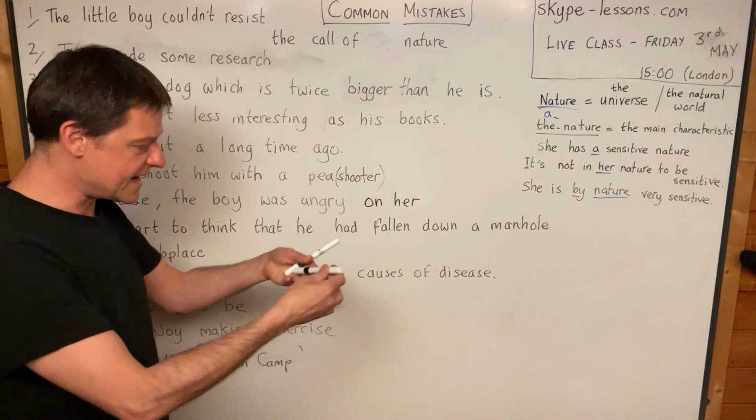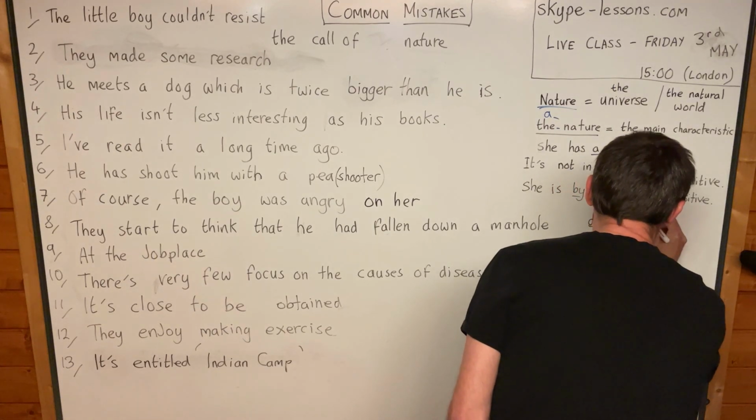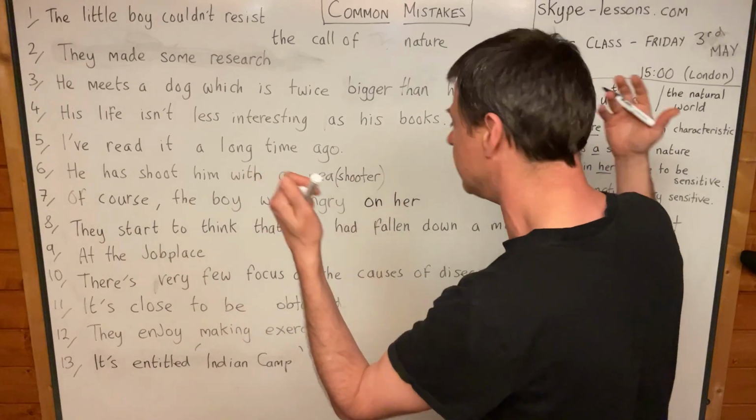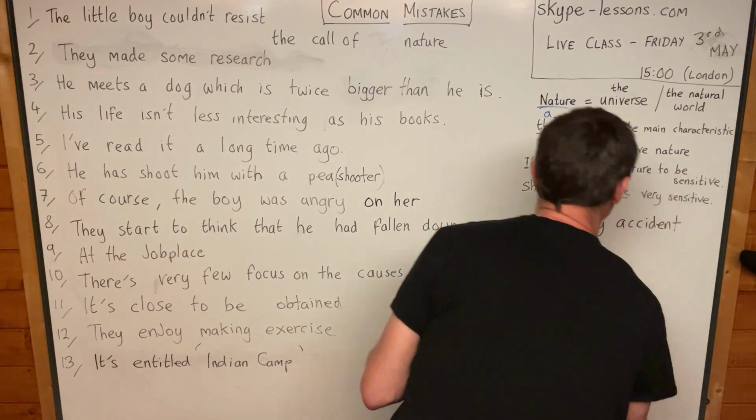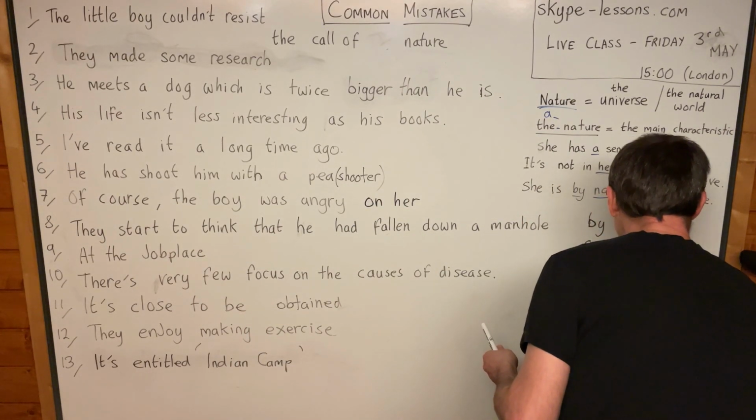And there are many others. Let's look at some. By accident, for example. Accident is usually countable. An accident. There was an accident on the road yesterday, or something like that. Sorry, that's not a very nice example. But by accident, on purpose, in bed.